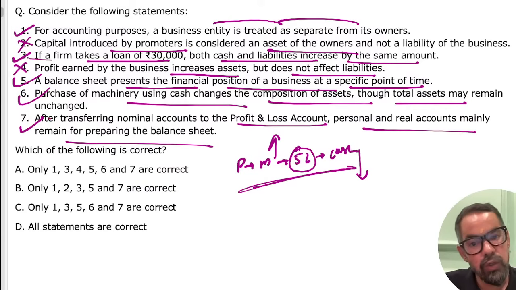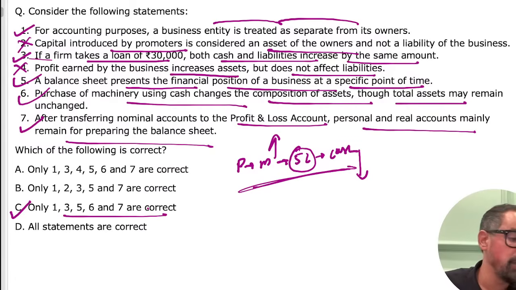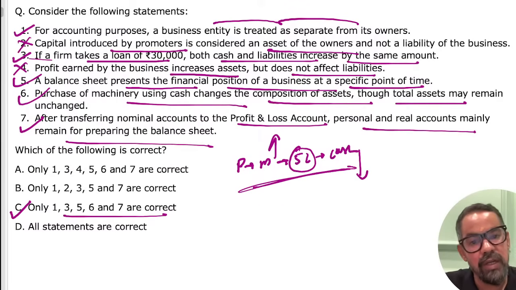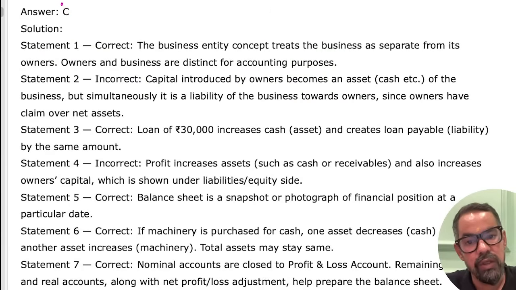So that is true. 1, 3, 5, 6, 7. Yes, 100% option C will be the right answer for this particular one. Everyone is wrong here, only Munisamy sir is right. This won't work, friends. We have gone through this particular one yesterday also, today also. So this is for 2 marks.